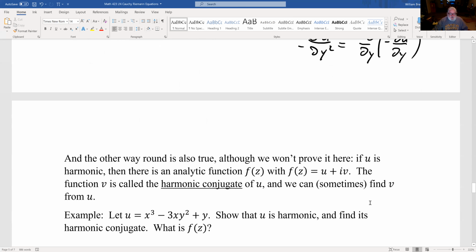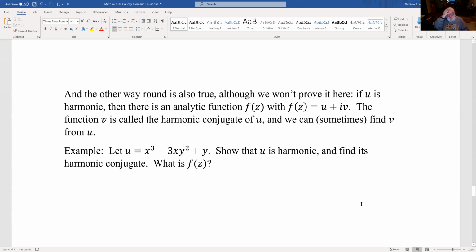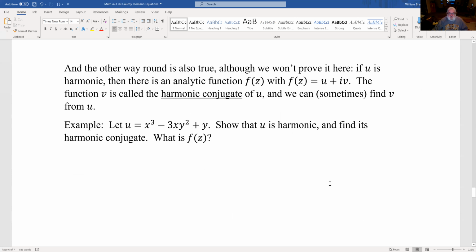Okay. So the other way around is also true, although we won't prove it. If u is harmonic, then there is an analytic function, f of z, with f of z equals u plus iv, and the function v is called the harmonic conjugate of u, and you can sometimes find v from u. So suppose we have u is this thing. Show that u is harmonic, find its harmonic conjugate, and what's the function that we're dealing with.